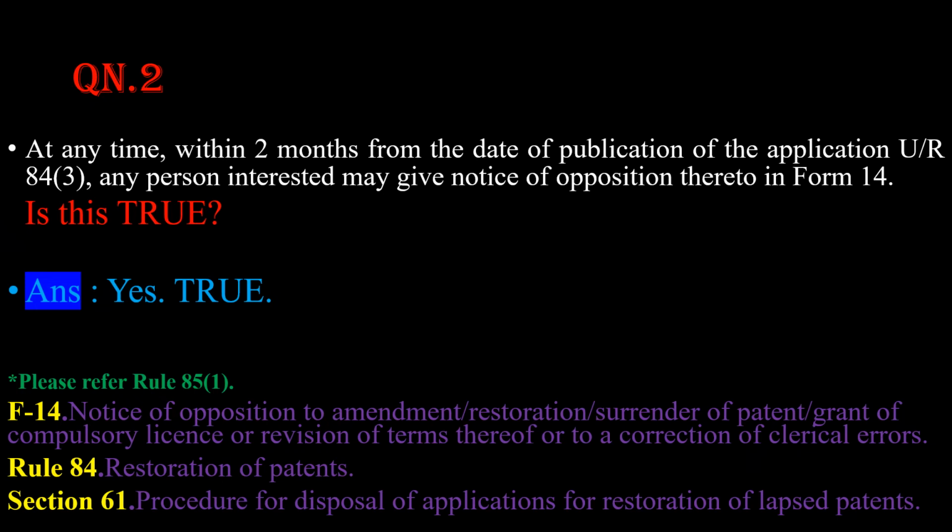Form number 14 that we know is notice of opposition to amendment or restoration or surrender of patent or grant of compulsory license or revision of terms thereof or to a correction of clerical errors. Rule number 84 is restoration of patents. And section 61 is procedure for disposal of applications for restoration of lapsed patents. Fine. So let us proceed.